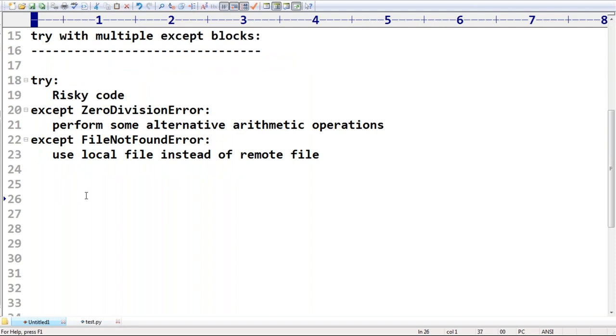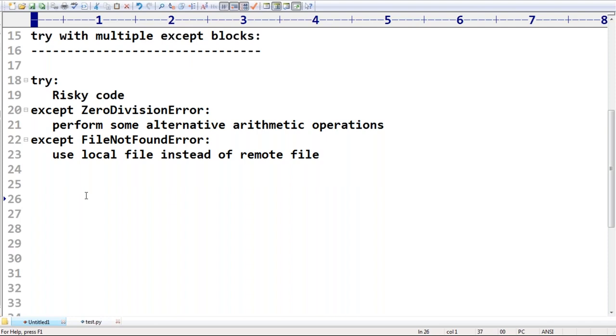Do you know, there is one important point. In Java, we have the multi-catch block, correct or not? In the same way here also, a single except block can handle multiple exceptions. Remember this one, sir.